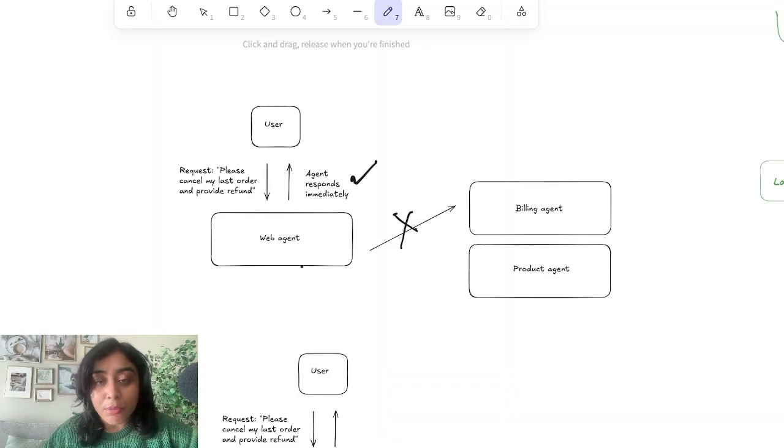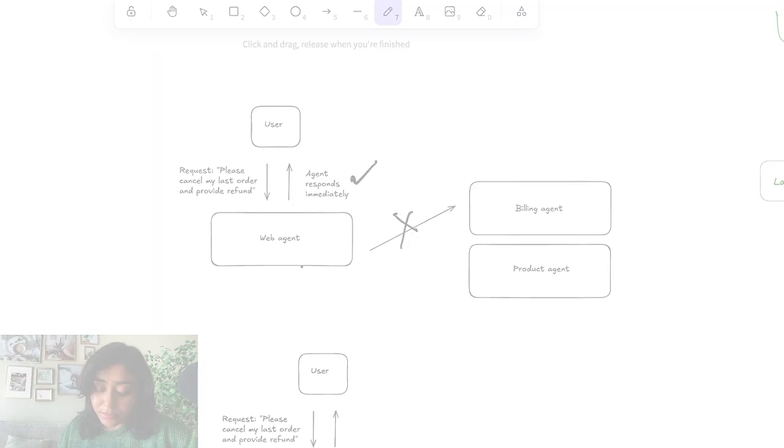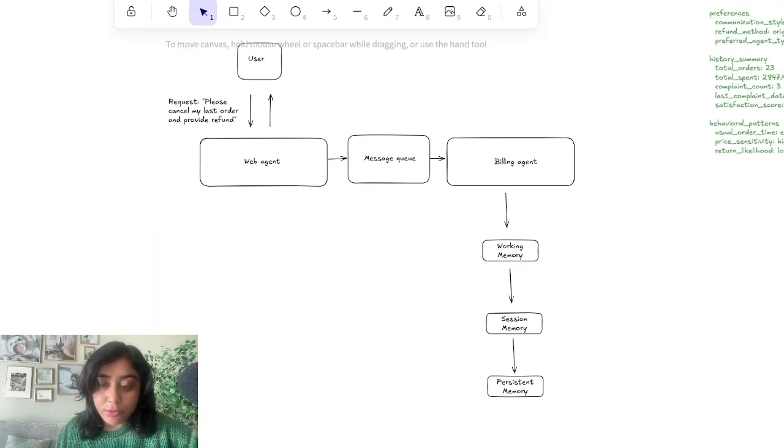To solve these problems, there's something known as the message queue. Let's talk about it. This message queue acts as a postal agent between the two agents for the communication. How does it help? When the agent creates a formatted message to the billing agent, it sends the message to this queue and forgets about it.